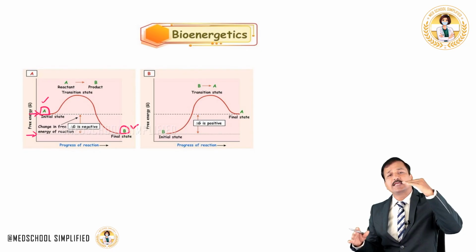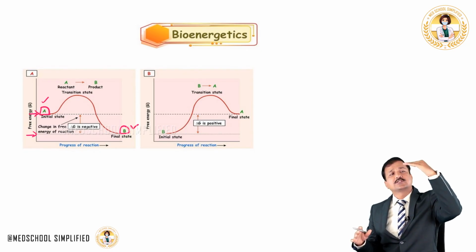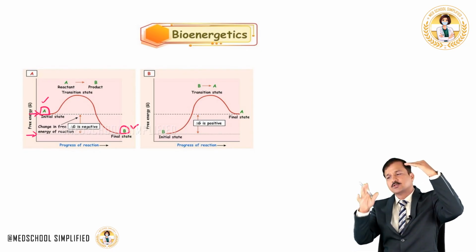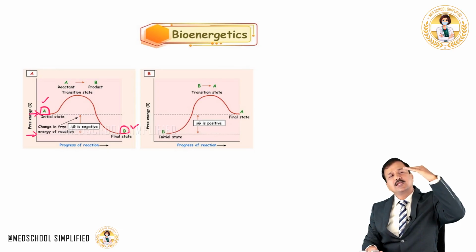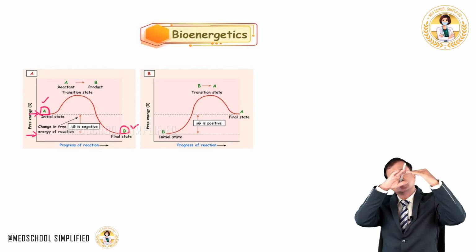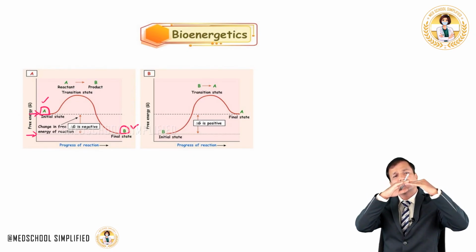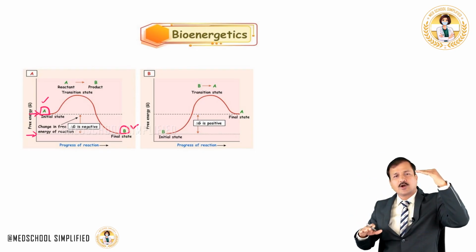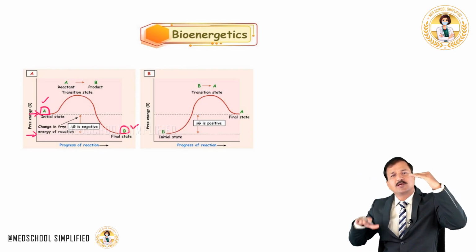That means there will be a release of additional energy, because the substrate is going from higher to lower, right? Any molecule that has higher energy is a highly unstable molecule. So the unstable substrate, reactant A, is going to become product B, which is relatively more stable because it is at a lower energy level.